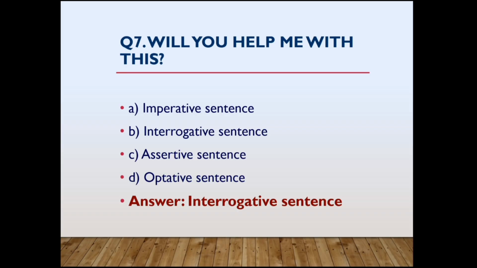Seventh question. Will you help me with this? See, it started with a helping verb. Is, am, are, will, would, can, could, shall, should. All these are helping verbs. It started with a helping verb. That is why it is a yes or no type question. Yes or no type questions and WH questions all come under interrogative sentences. That is why option B is correct, interrogative sentence.